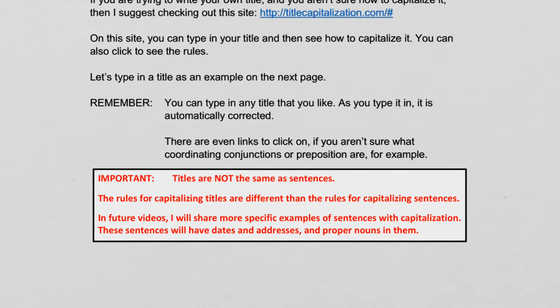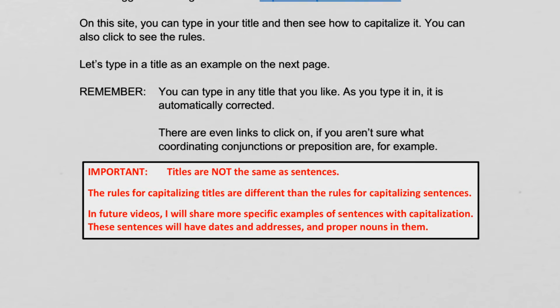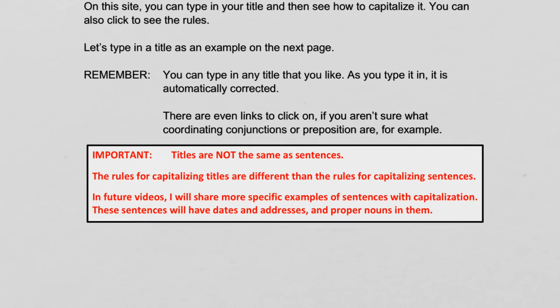So now keep in mind, these are the rules that are used on that particular website. Different people use different rules. But I just wanted to give you one option, one way that you can really easily figure out how to capitalize a title that you might make. So on the next page, I have an example.